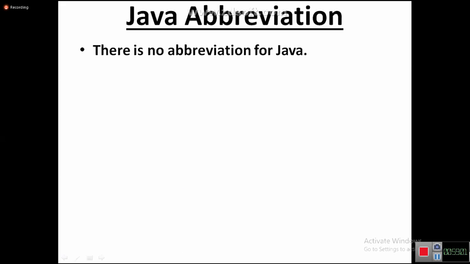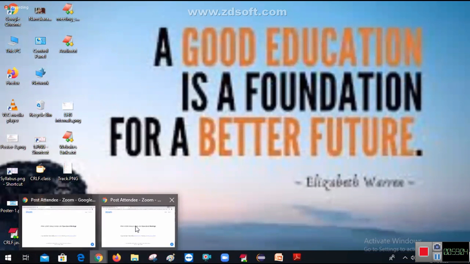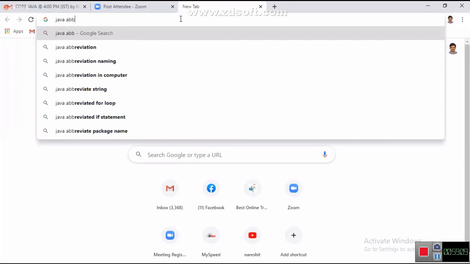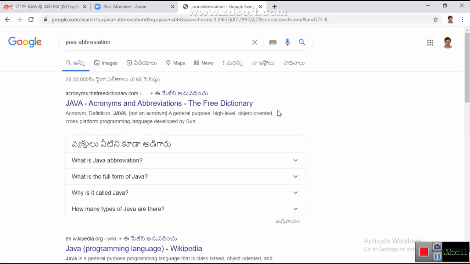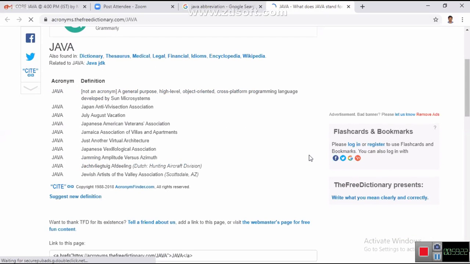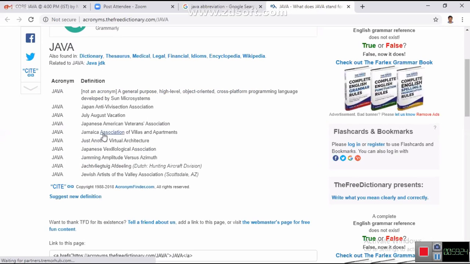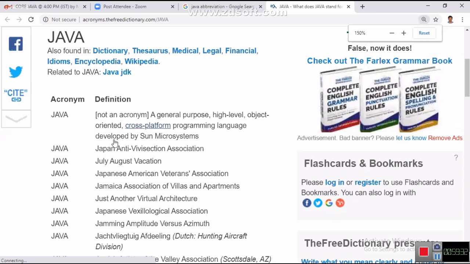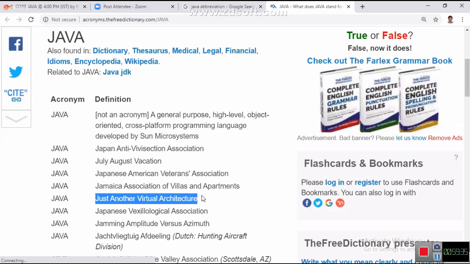Let me search. Is that article still there or not? I too don't know. Let us see. Java abbreviation. Let me open this. Yes. Still this article is there. Okay, wonderful. What is the Java abbreviation? Java abbreviation is there. What is that? Just another virtual architecture. Okay.